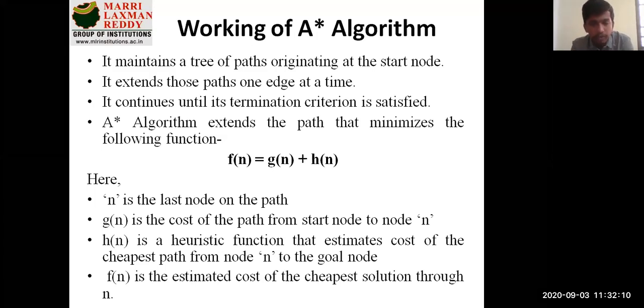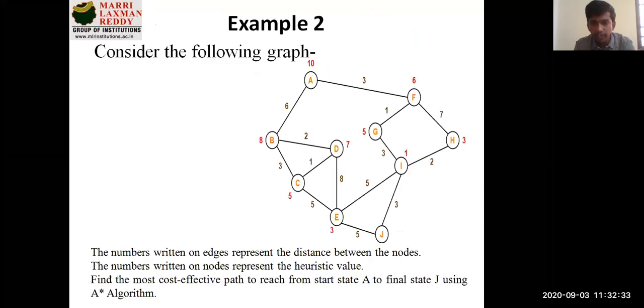Don't worry about that. Initially, let's keep these things in mind: what is g of n, what is h of n, and what is f of n? h of n is the heuristic function that estimates the cost of the cheapest path from node n to the goal node, that is, from the starting n to the end node. What is the value given? You might be asking me, sir, how are you getting these values called h of n?